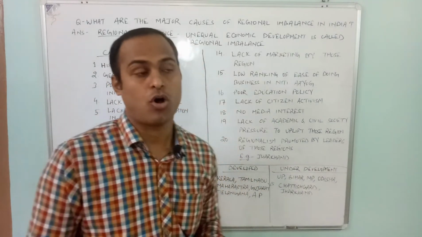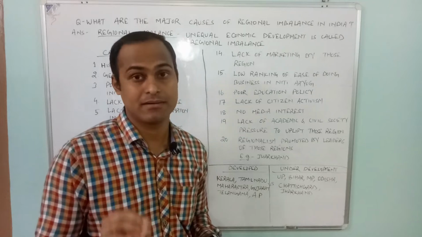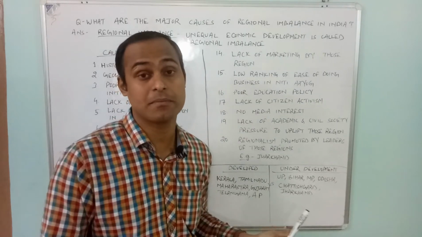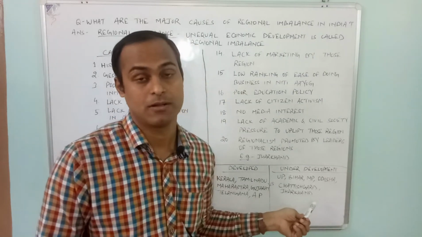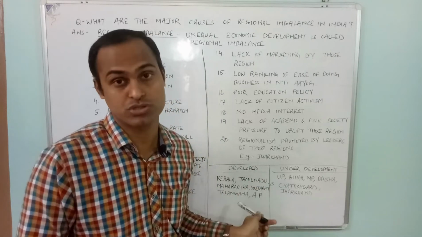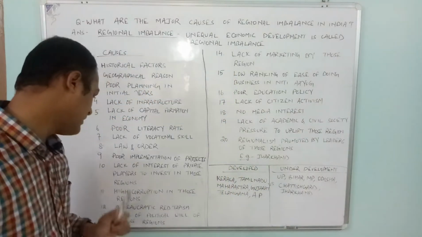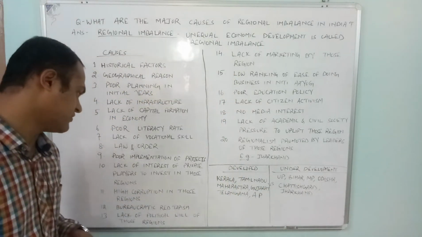Lack of interest. All those investors are showing less interest in investing their money in those particular regions. Most of the time, they are interested in investing in those regions which are already giving them high returns. Then high corruption in those regions.